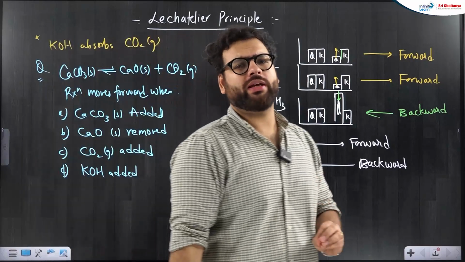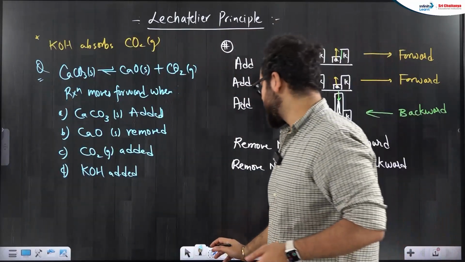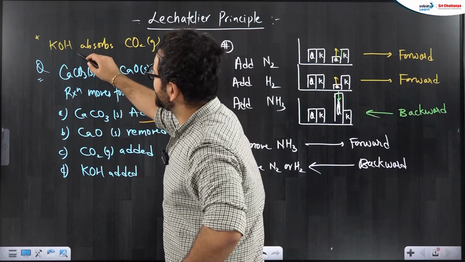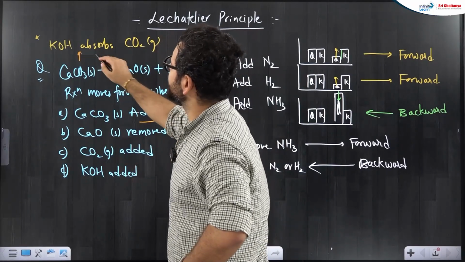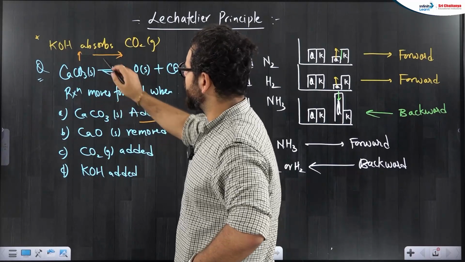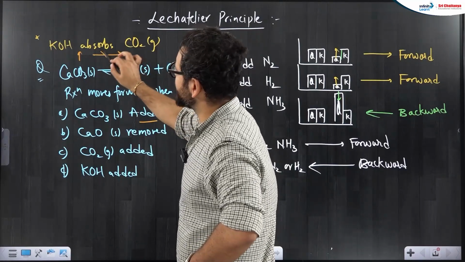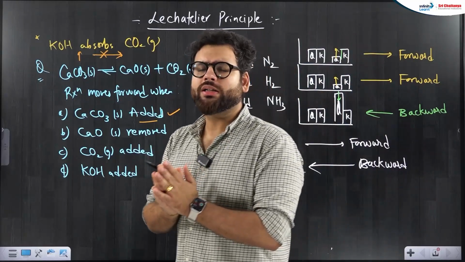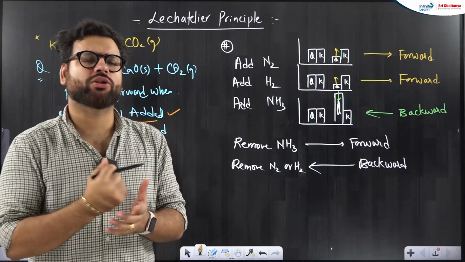Now, most of the students make a mistake here by thinking that, okay, sir told when reactant is added, reactant increases, reaction will try to move forward to consume it. So, answer should be option 1, and it is absolutely incorrect. Beta, Q does not have the concentration of CaCO3.